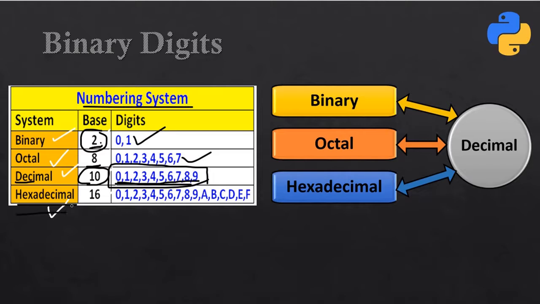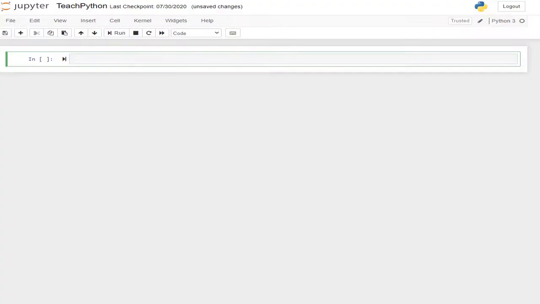Then we have the hexadecimal system. The hexadecimal system uses base 16, that is, it uses numbers from 0 to 9 and the letters A B C D E F. So what we covered: the binary system uses base 2, so the digits used are 0 and 1. Whenever someone asks what the base in octal is, oct means 8.